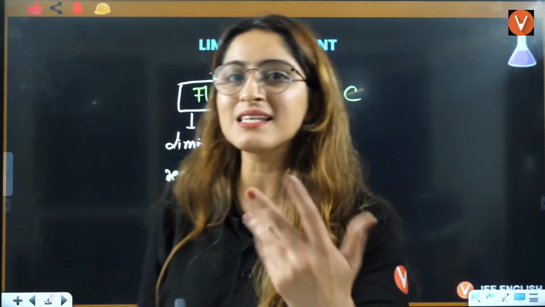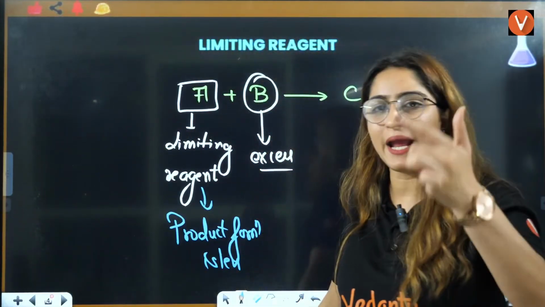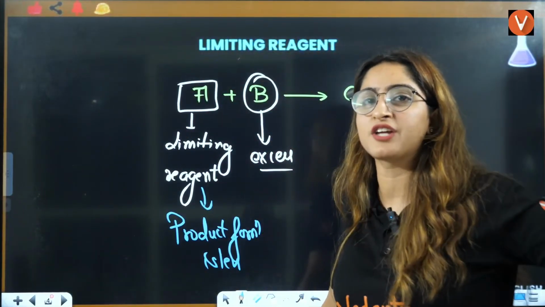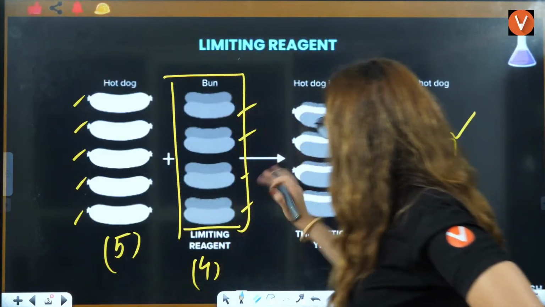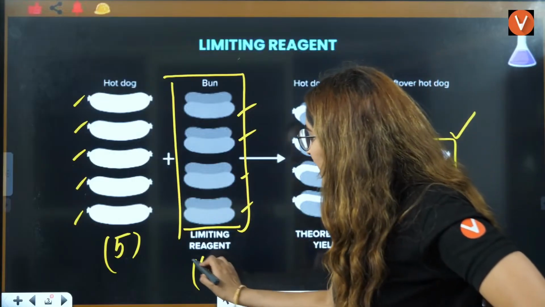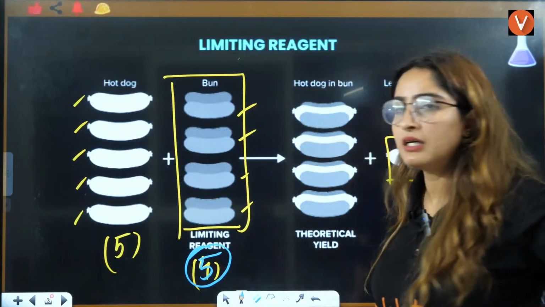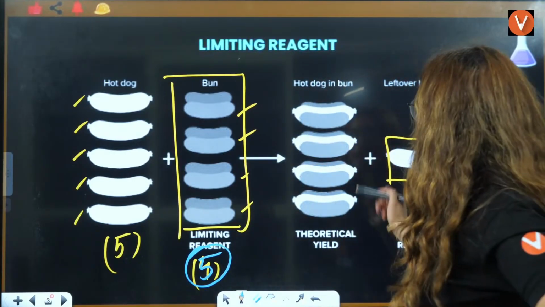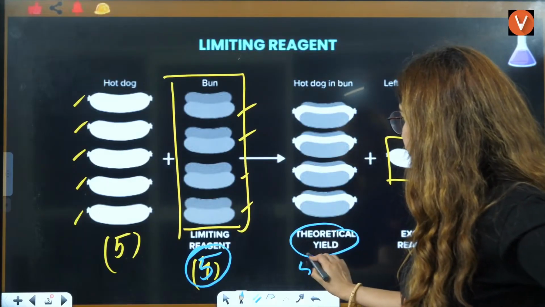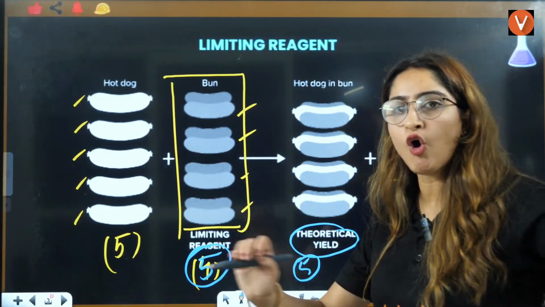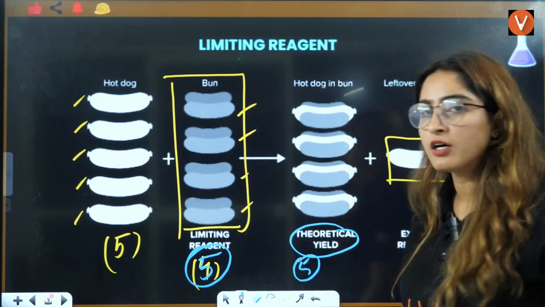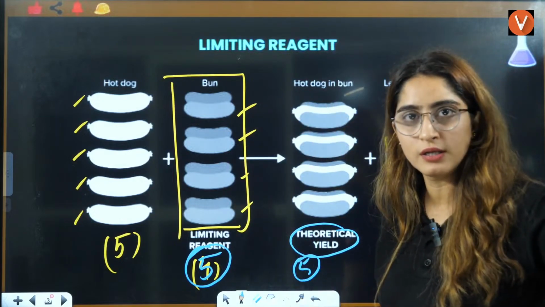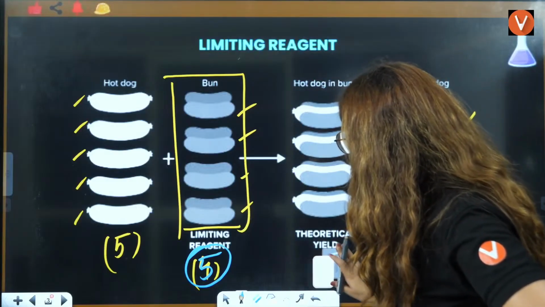That means, can I say that what the product formation will be depends on the limiting reagent? Let's say if here I had 5 buns, then I would have made 5 hot dogs in buns, right? That means the overall product would be more, right? So that means it depends.